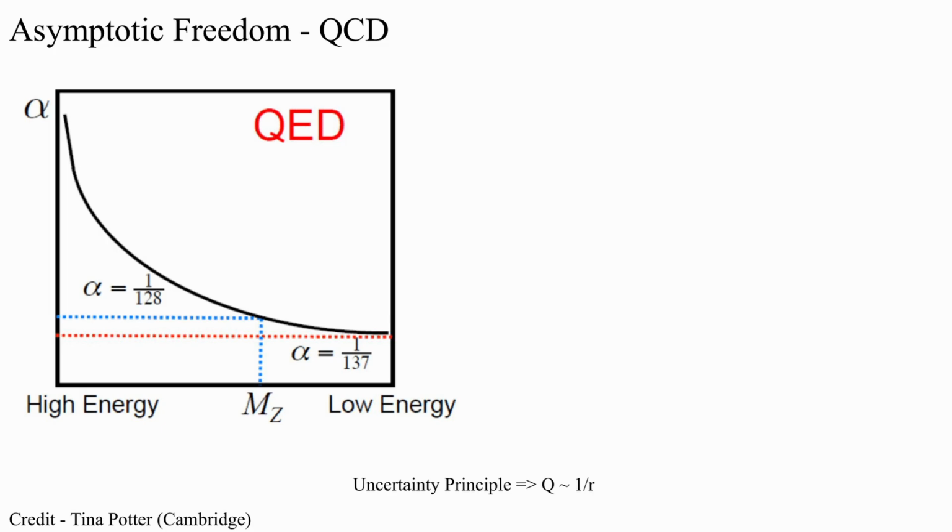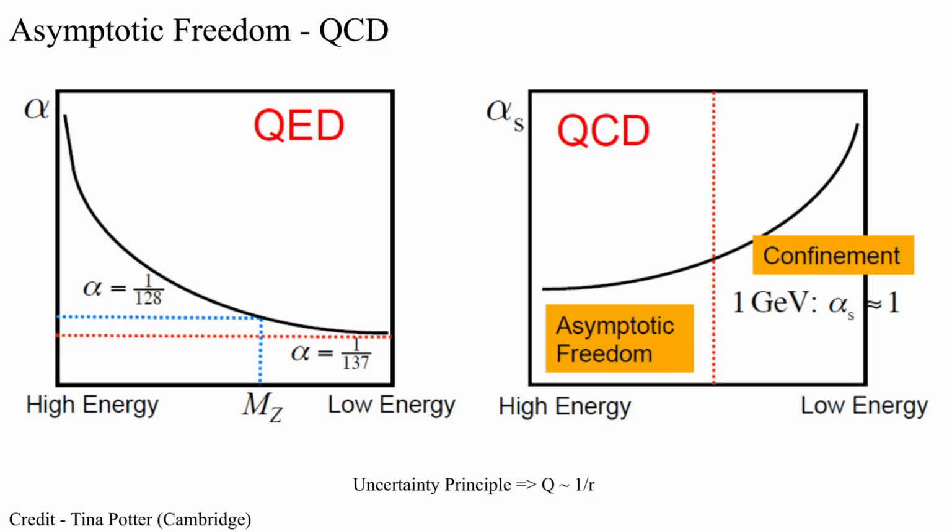As you go higher in energy, or lower in distance, we see that the coupling constant becomes larger and larger. In English, what this is saying to us is that if you had a pair of, let's say, an electron and a positron, then at small distances, the coupling strength between them, or attraction, is very large, while at larger distances, it's very small. This is exactly the opposite of what we see in QCD, or the strong nuclear force, the interaction that binds quarks together. At large distances, or low energies on the plot, we see that the coupling constant grows and diverges as we keep going larger in distance.